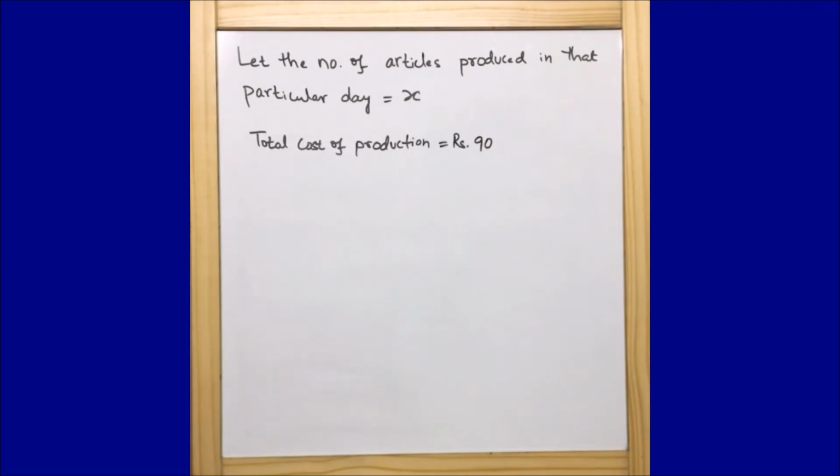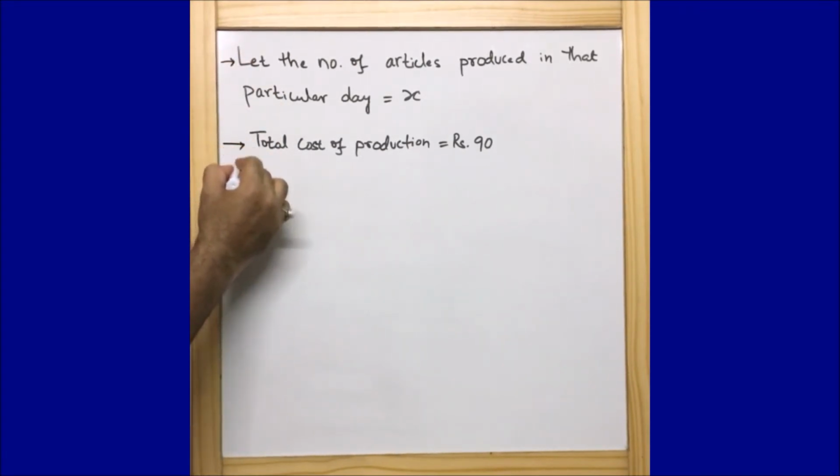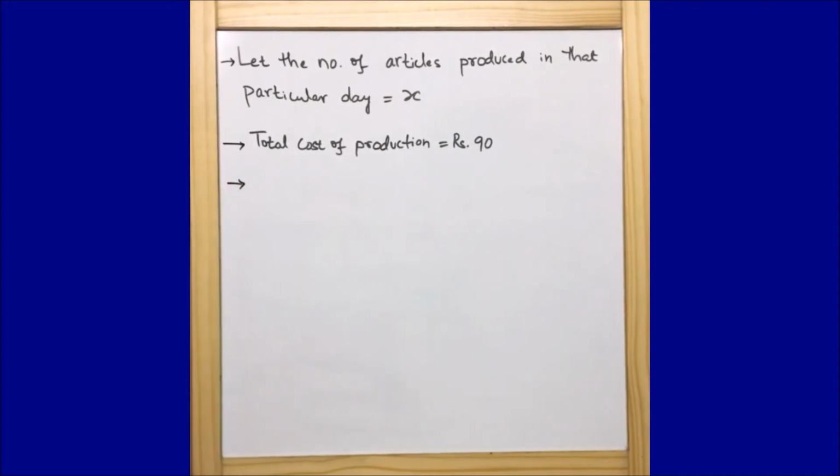Now this is the third part of the question, and this is the first part of the question. We are going to write also the second part of the question, which is most important. The second part of the question is, it was observed on a particular day that the cost of production of each article was 3 more than twice the number of articles produced on that day.